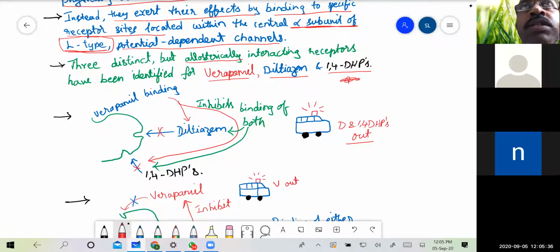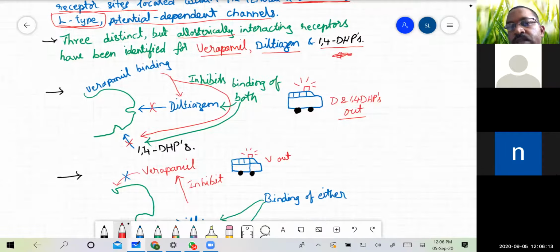That is why we call them allosteric sites: when one of the drugs attaches itself to its respective site, then the other sites which are being attacked by the other 2 drugs or other calcium channel blockers are affected. That is, when the active site of one compound is attached, the active site for other compounds is affected.